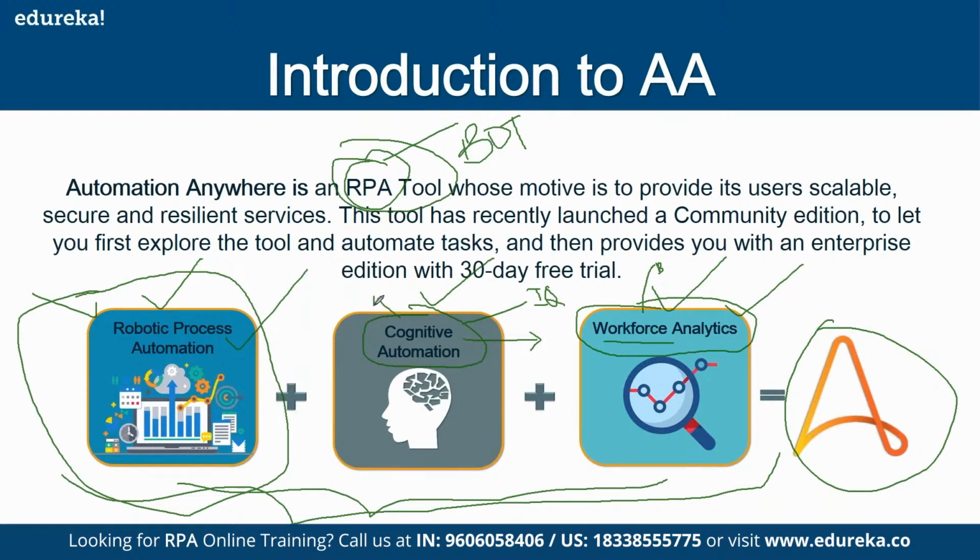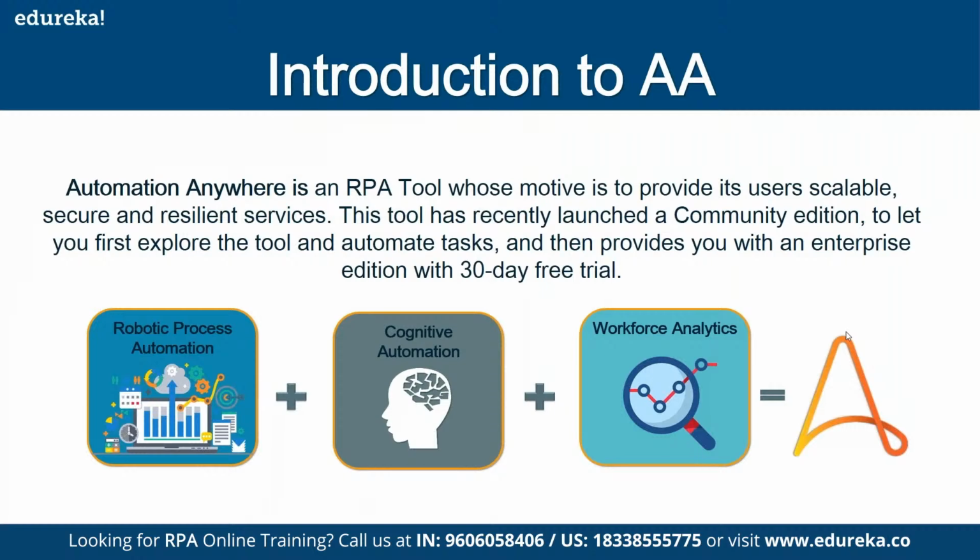This cognitive automation is now being introduced in different tools. UiPath introduced cognitive automation in 2020, but Automation Anywhere brought this feature into the industry in 2017. That far ahead they are. So this is your Automation Anywhere, the combination of all these three.